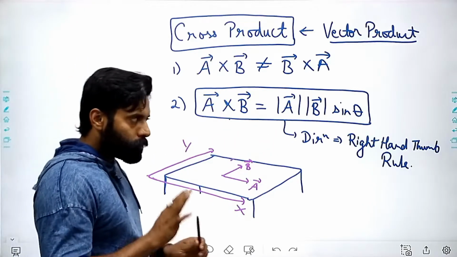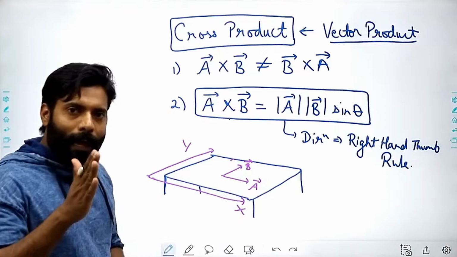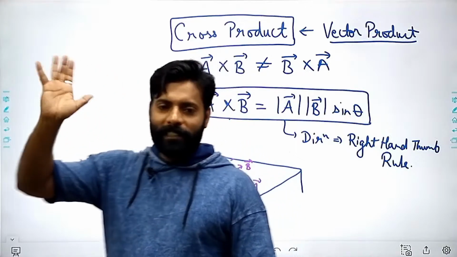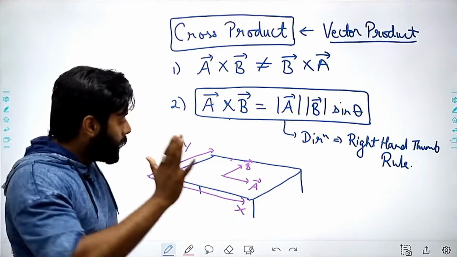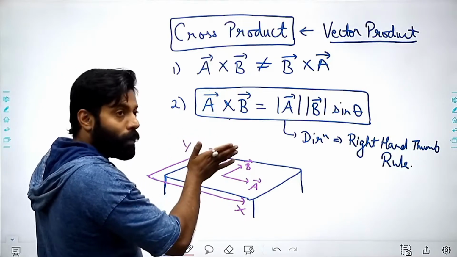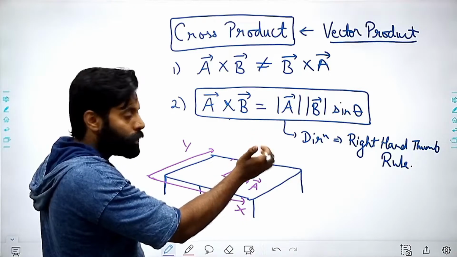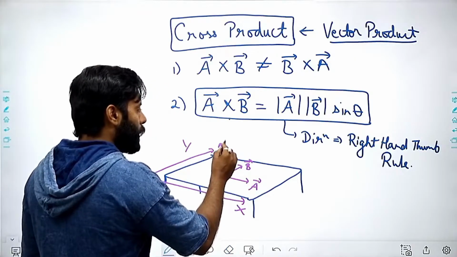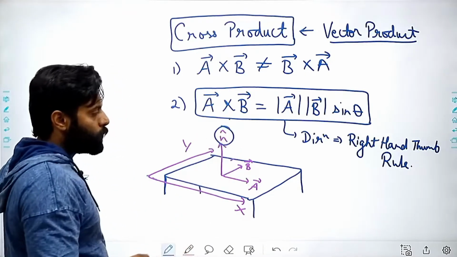What about the direction? For the direction, if I am doing A cross B, then you have to use your right hand. Keep this right hand in the direction of the A vector, the first one, and move this right hand toward the second vector's direction. When you do this, you'll get the thumb in the upward direction, right? So where your thumb is pointing, that will be the direction of A cross B.